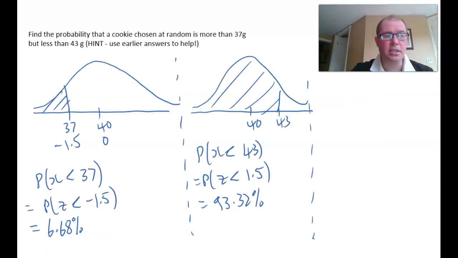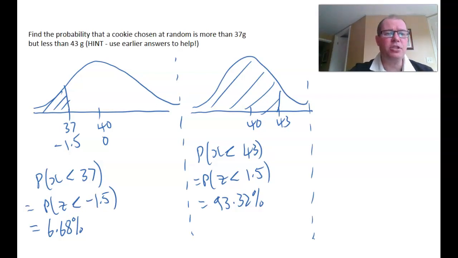Okay, so let's see how you did on this problem. So we've already worked out the probability of our cookie being less than 37 grams, and we got 6.68% from earlier. You can look back if you need. We already worked out the probability of x less than 43, which we can use tables for, is less than a z-score of 1.5 and 93.32% from z-score tables.